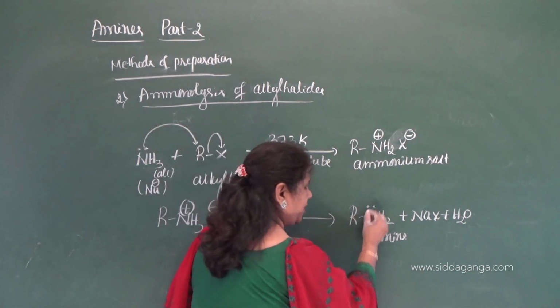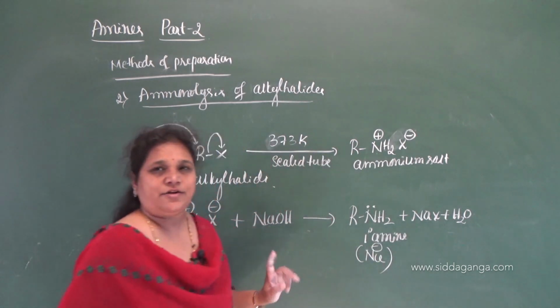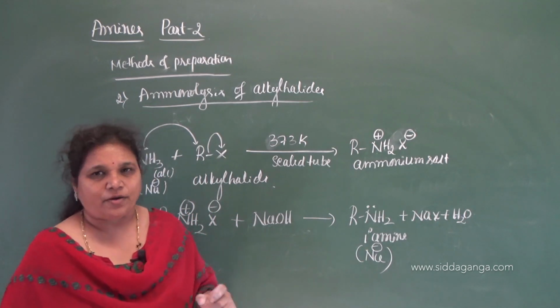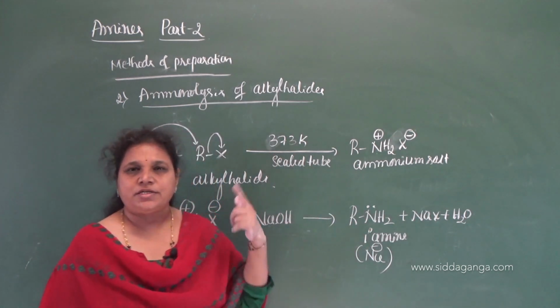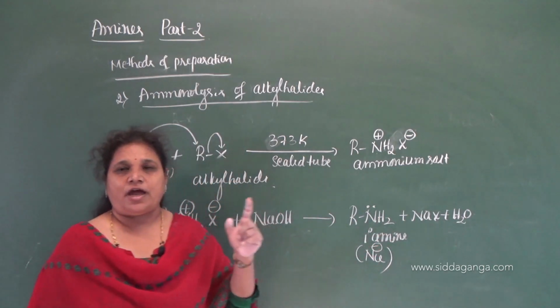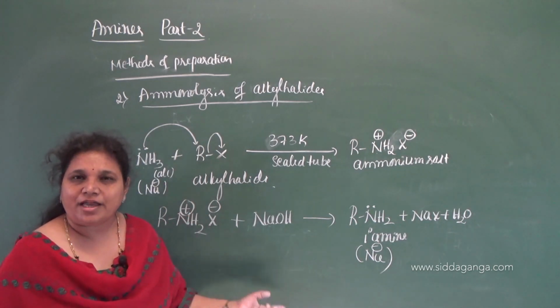Again, the primary amine is also a nucleophile, as the nitrogen contains a lone pair of electrons. Again, it reacts with the alkyl halide and the reaction continues, so that successive replacement of the hydrogen atoms of ammonia by alkyl groups takes place.